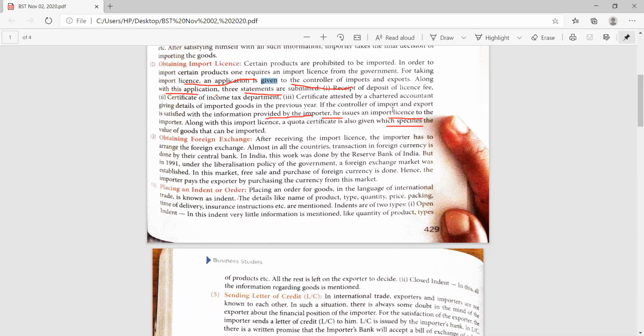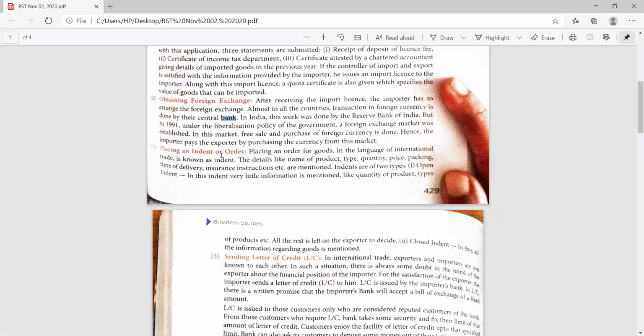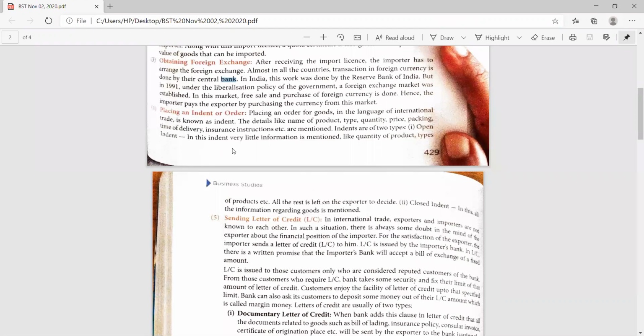If the controller of import and export is satisfied with the information provided by the importer, he issues an import license. So the first step is doing the queries, and in the second step, what does he do? He just obtains the license. After obtaining the license, the foreign exchange has to be obtained. Foreign exchange means the currency of the country with which you have to deal, and for the free sale and purchase the exchange is to be obtained.